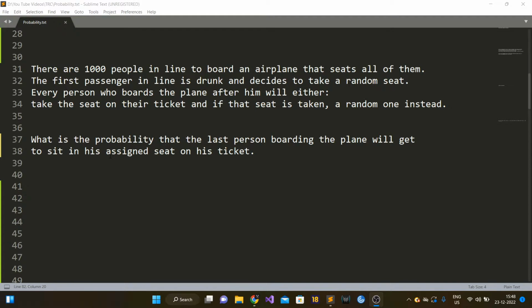So usually my first approach in these types of problems is to go bottom up. Let's forget that there were 1,000 people and try to solve it for a general case, where there were n people and n seats in the airplane. What is the probability that the last person will get to sit on his assigned seat? Let's denote that probability as Pn. So we have to find Pn.